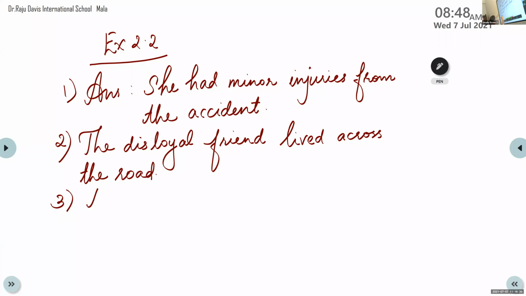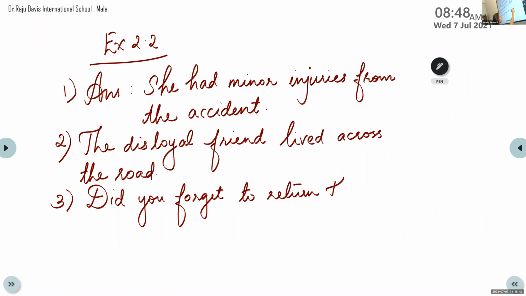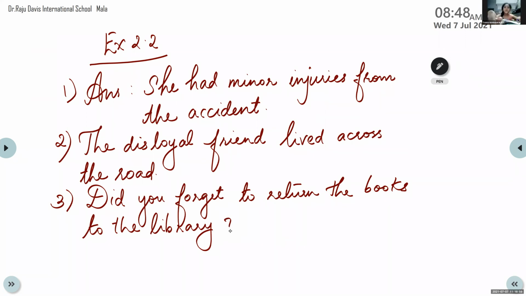Did you forget to return the books to the library? Do not forget to put the question mark after completing a sentence because it's a question. Put the proper punctuation mark. Did you forget to return the books to the library? Page number 4, Tanvi.